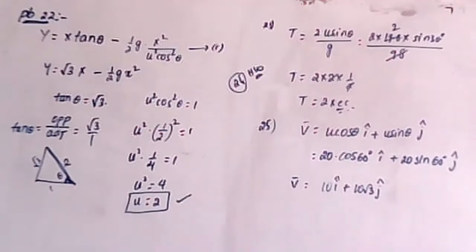Problem number 26. A body is projected at an angle of 30 degrees with the horizontal with momentum P. At the highest point, what is the magnitude of the momentum? Remember, at the highest point we have only horizontal velocity. Vertical velocity is 0. Clear?